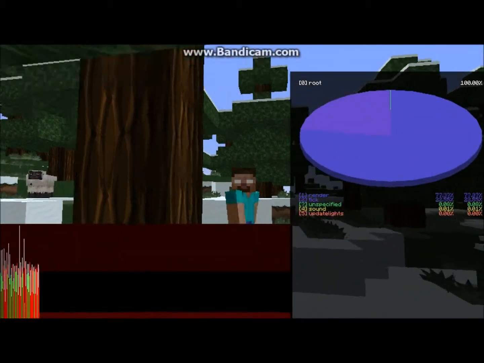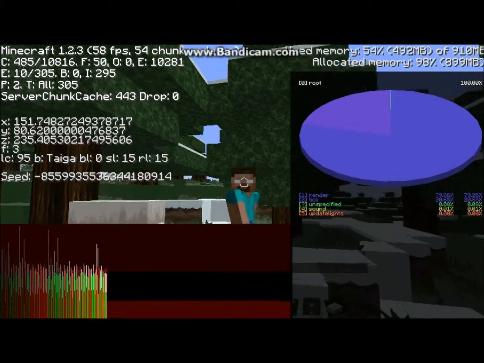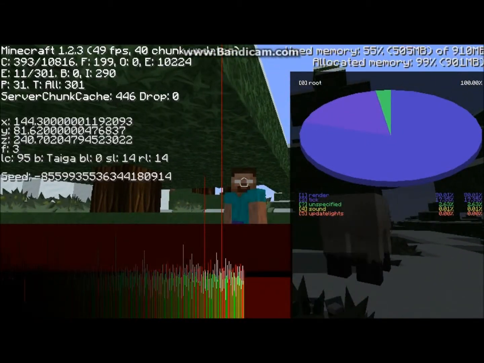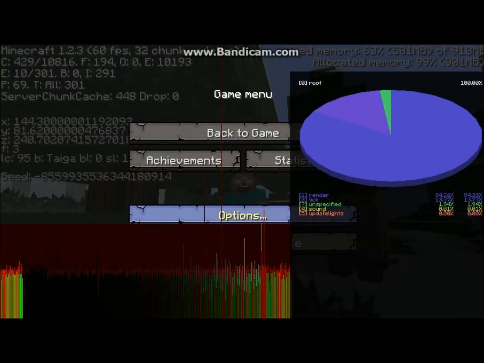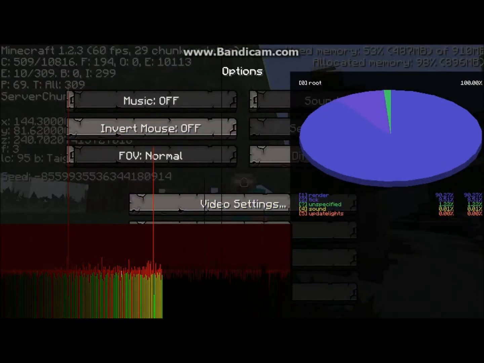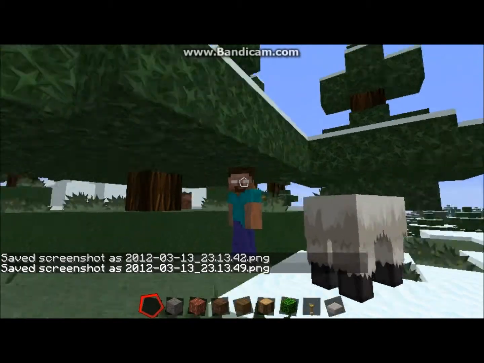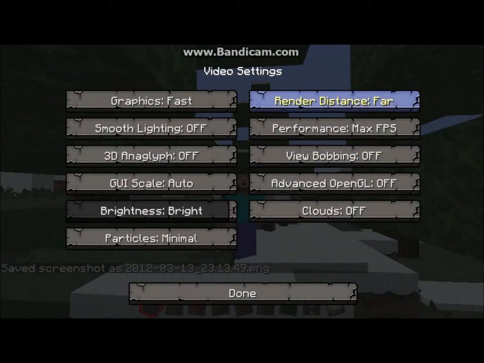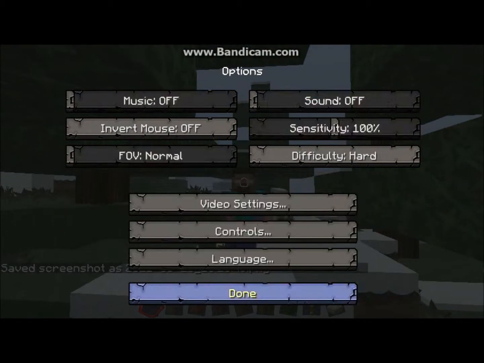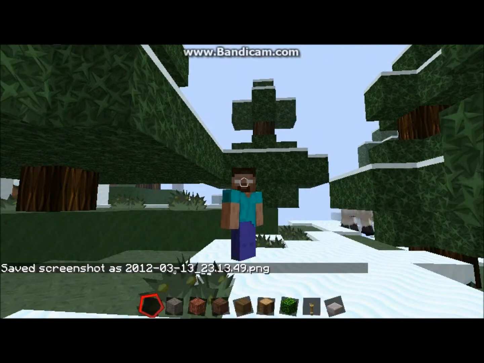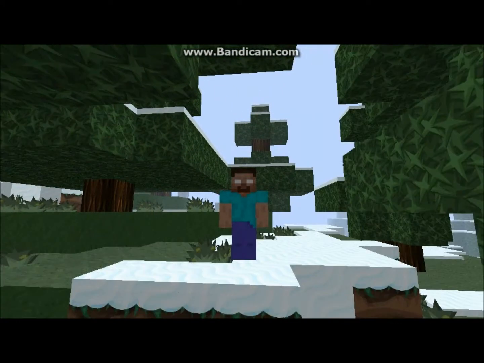Just close out the clouds and everything, and then check your frame rates by pressing F3. Okay. Now let's see if tiny will do anything.